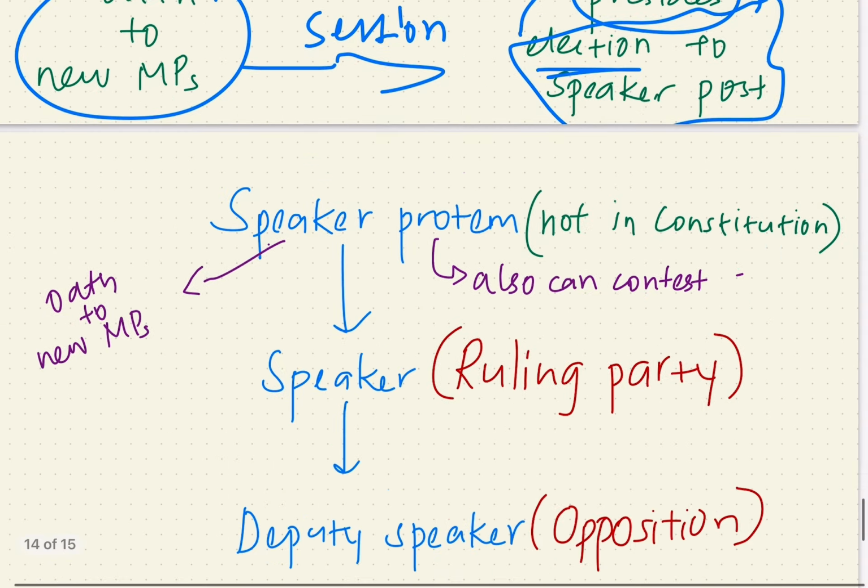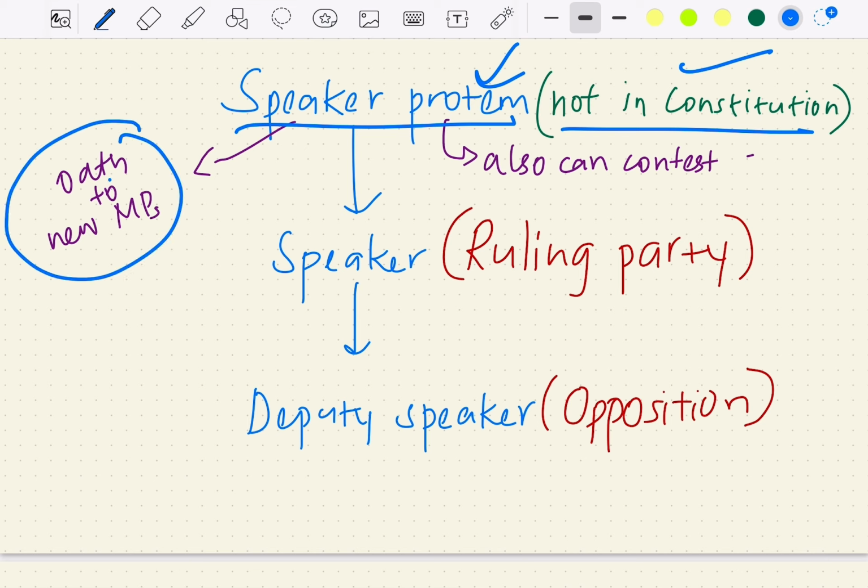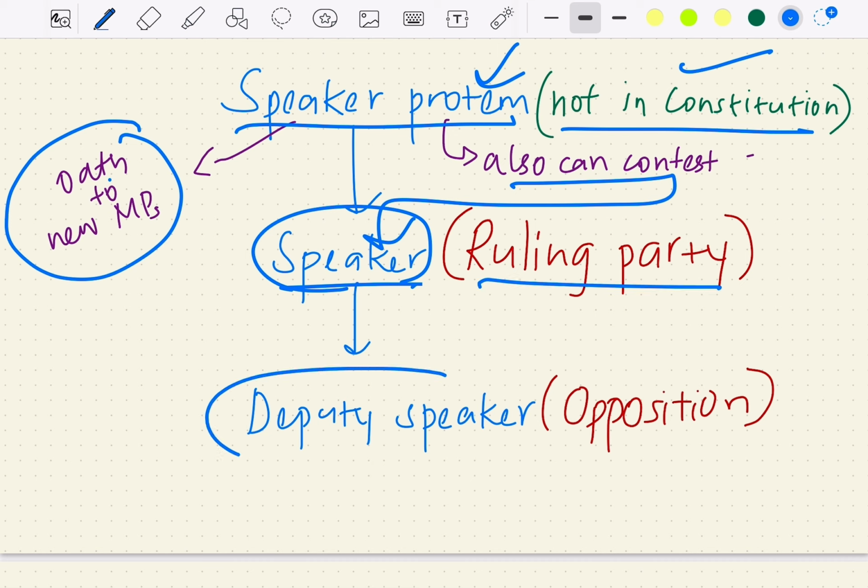One thing I already said is that Speaker Pro Tem is not in the constitution. It's the French practice that we follow just to administer the oath to the new MPs. Also, the Speaker Pro Tem can contest the Speaker elections. The Speaker is usually from the ruling party, and the Deputy Speaker is usually from the opposition party.